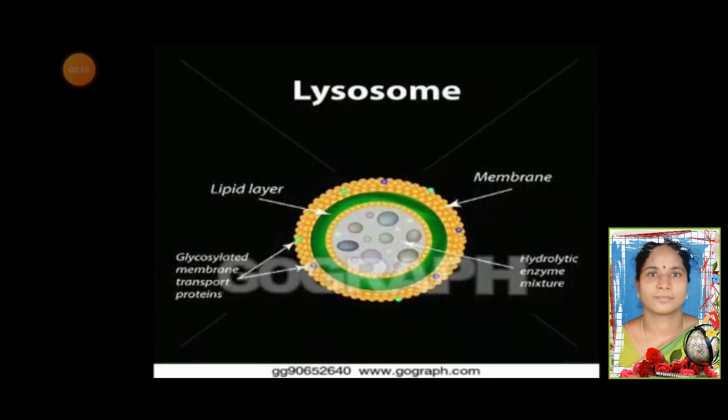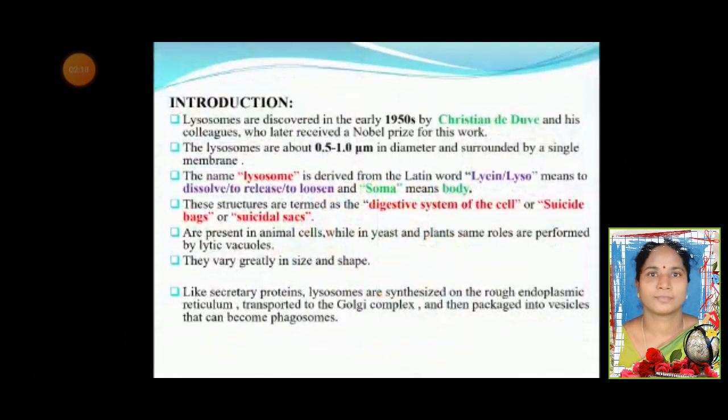This is the structure of the lysosome with its lipid bilayer and its membrane, and with the glycosylated membrane transport proteins and the hydrolytic enzyme mixtures. Introduction. Lysosomes were discovered in the early 1950s by Christian de Duve, who later received a Nobel Prize for this work.